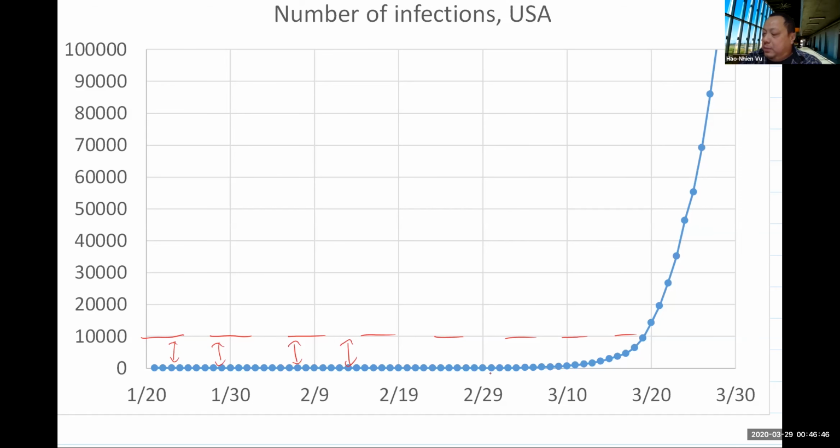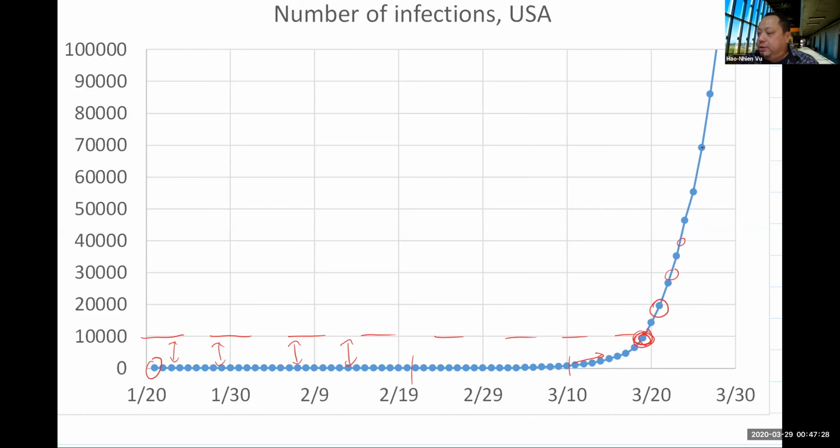But after about a month, we're here. A month and a few weeks, we're here. And things are growing faster. It took until March 19th, which is almost 2 months from the beginning. This is January 21st at the beginning. It took all the way to March 19th for us to reach our first 10,000. But it only takes a couple days later to get to another 10,000, less than a day to another 10,000, less than a day.